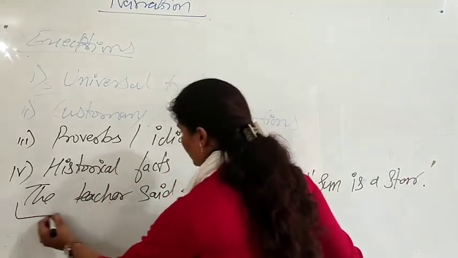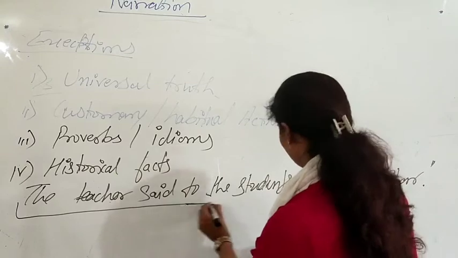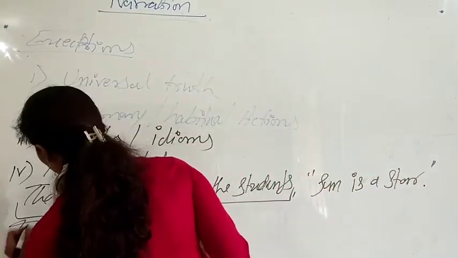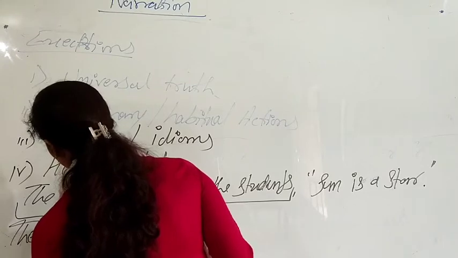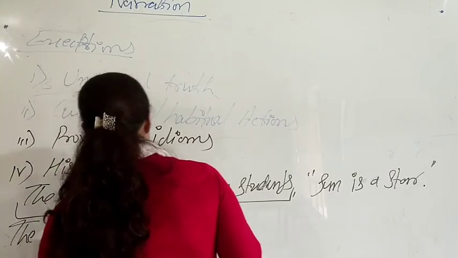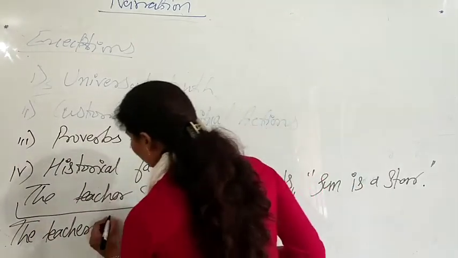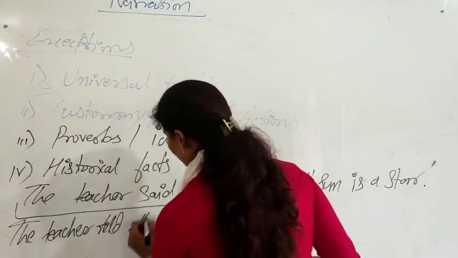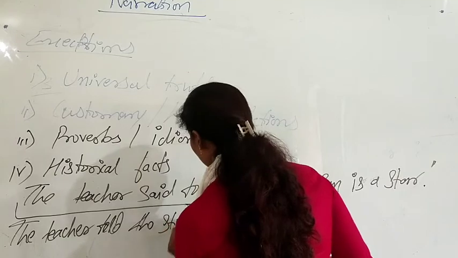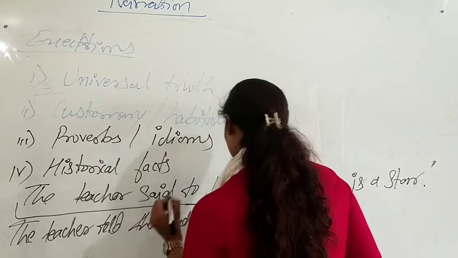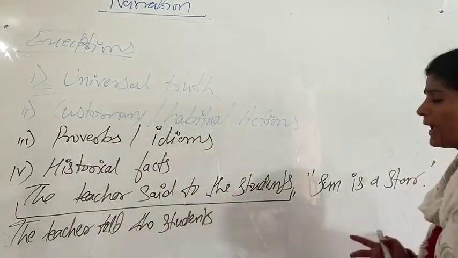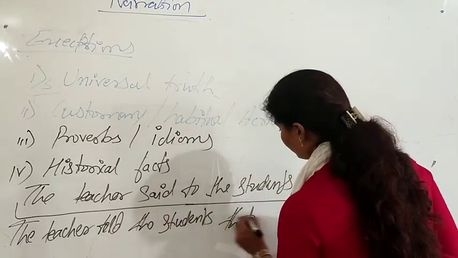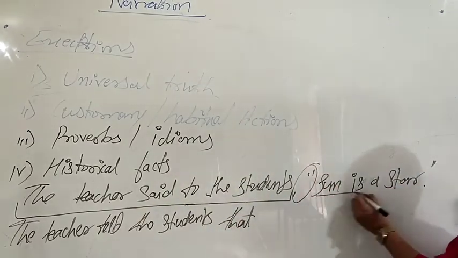First you need to change the reporting clause, which comes outside the inverted comma. So the teacher is the subject. It comes as it is. Said to is going to change with told. The teacher told the students. The students is the object, so it is going to come as it is. Remove comma, inverted comma and use connector that. Now sun is a star.